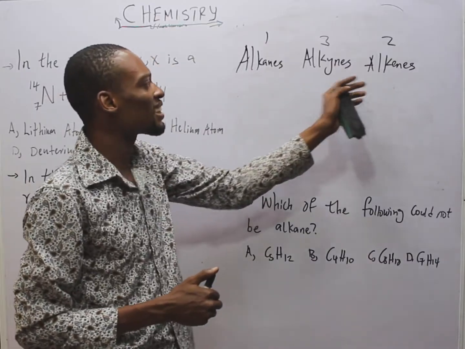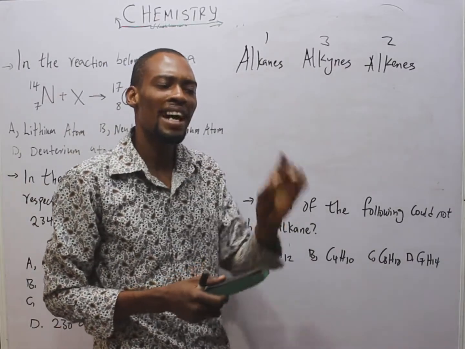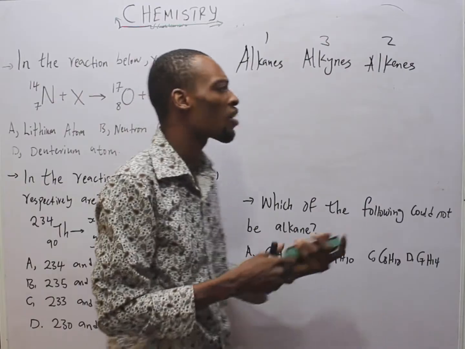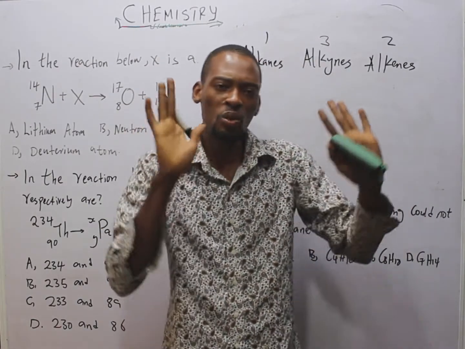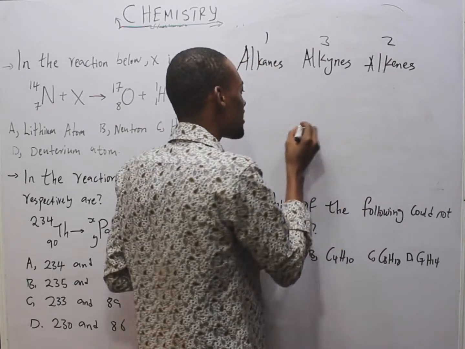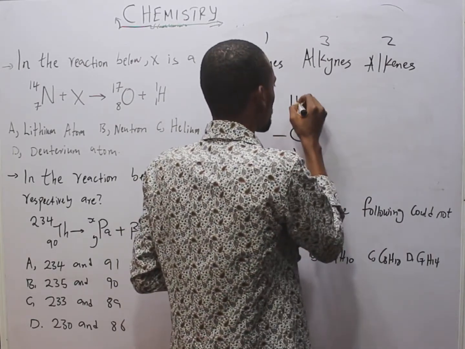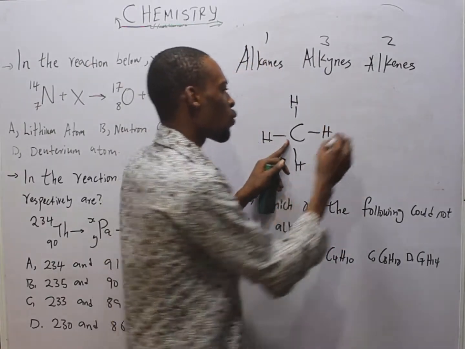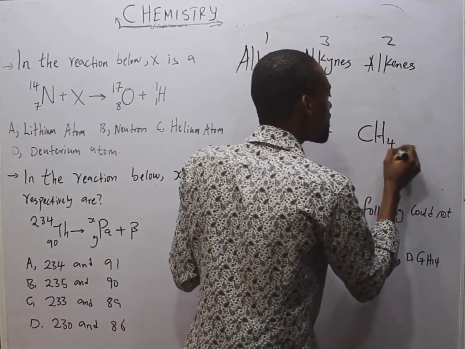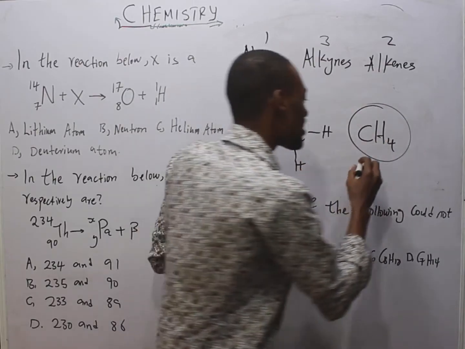Given alkanes, alkenes, and alkynes, they are hydrocarbons, and hydrocarbons are compounds formed by a combination of carbon and hydrogen only. So if you have something like this, see, hydrogen, hydrogen, hydrogen, hydrogen. This means 1 carbon, 4 hydrogen, CH4. This is methane.